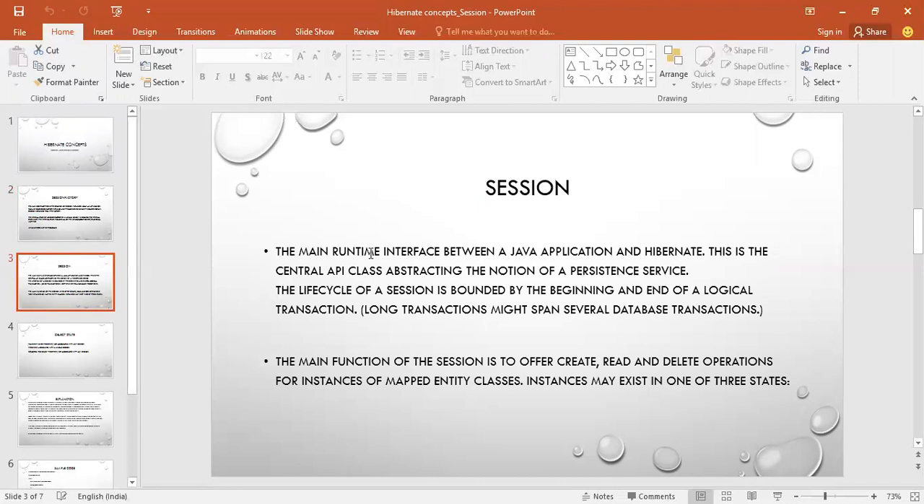The session is the main runtime interface between a Java application and Hibernate. This is the central API class abstracting the notion of a persistent service. The lifecycle of a session is bounded by the beginning and end of the logical transaction. A long transaction might span several database transactions. So the lifecycle of a session is bounded inside that logical transaction.